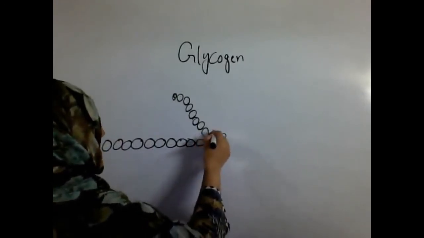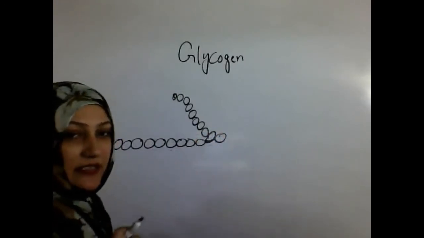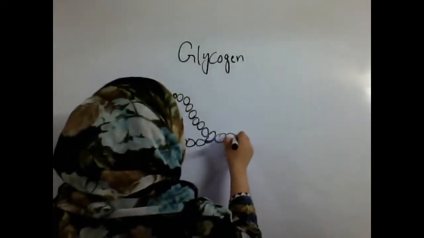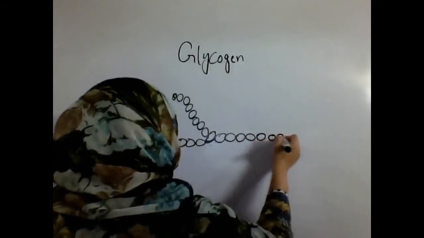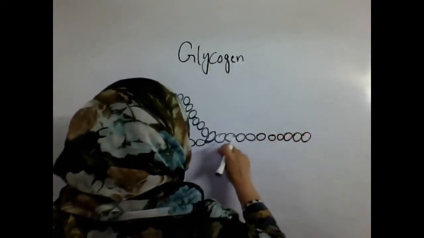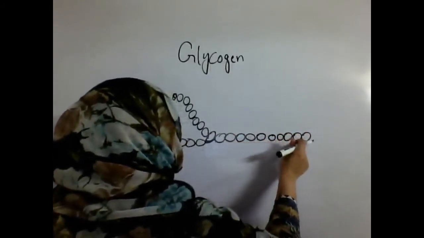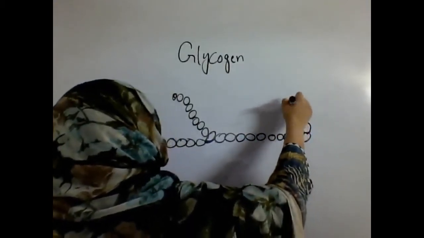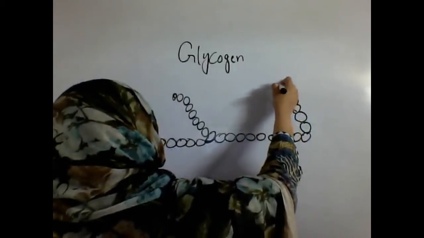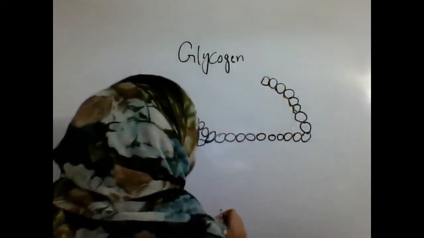Here is the attachment of the alpha 1,6 linkage, the branch, and the other ones are straight. Again 1 2 3 4 5 6 7 8 9 10, and the other branches are attached with it.